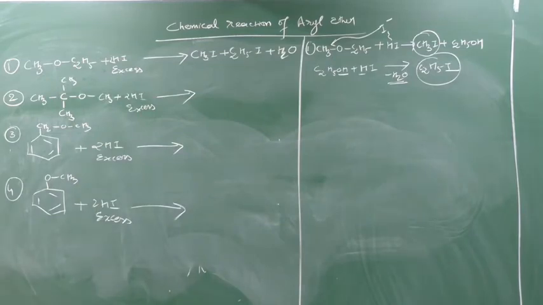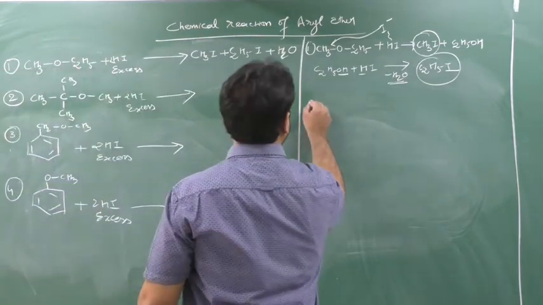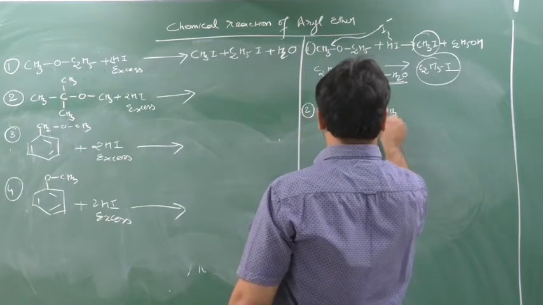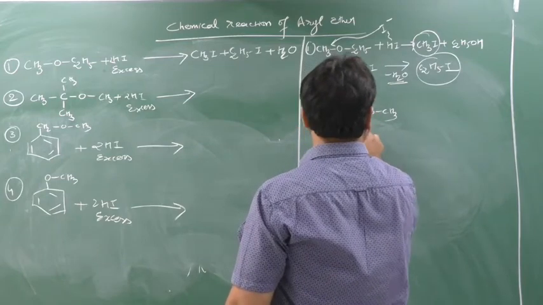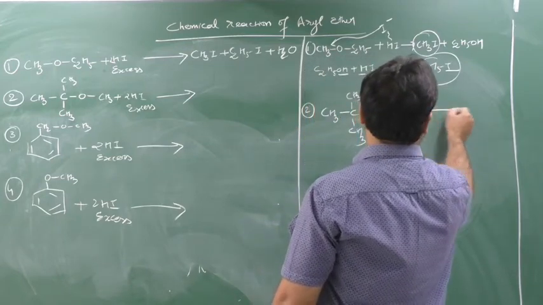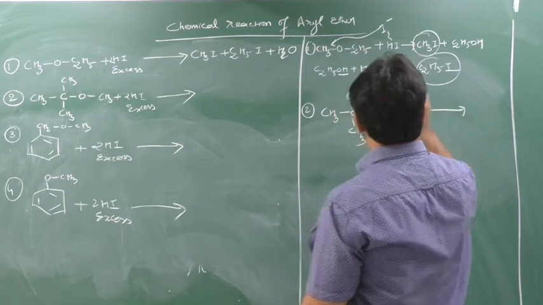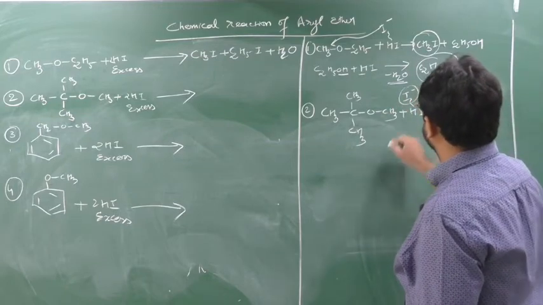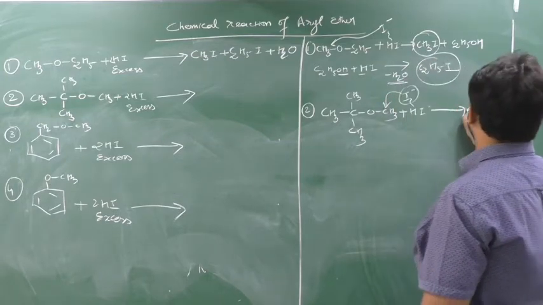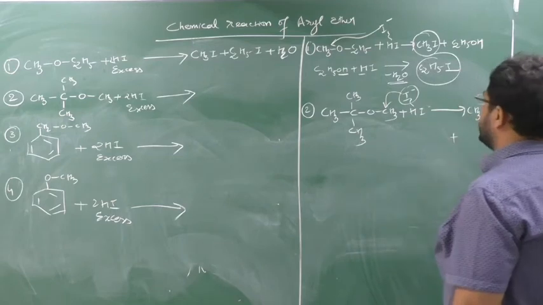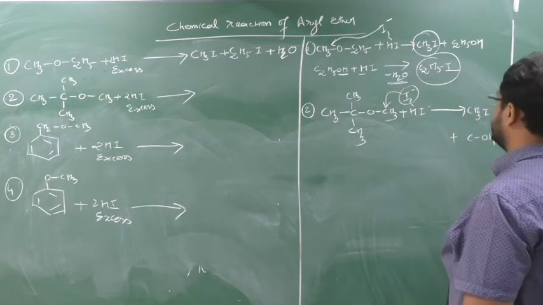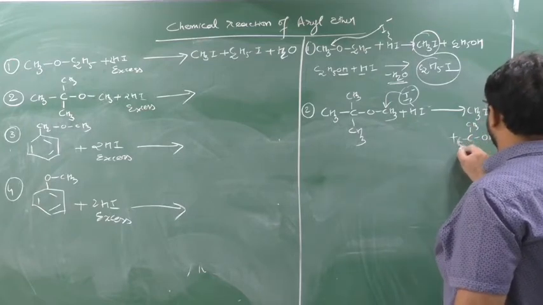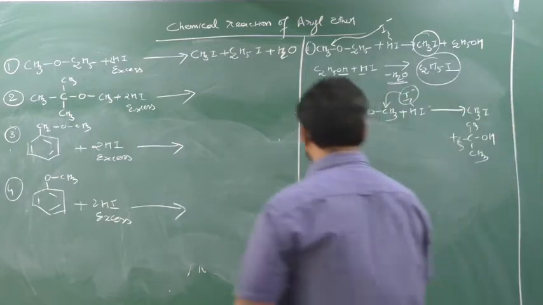Understood this? I will go with second. CH3-O-C(CH3)3. First mole of HI will come and this HI will generate I minus. SN2 mechanism will take place. In SN2 mechanism, this I minus will attack on that carbon which contains less crowding. So I will form here CH3I and I will form here tertiary butyl alcohol, (CH3)3COH. Yes or no? This H, here OH, here CH3, here CH3 and here CH3.